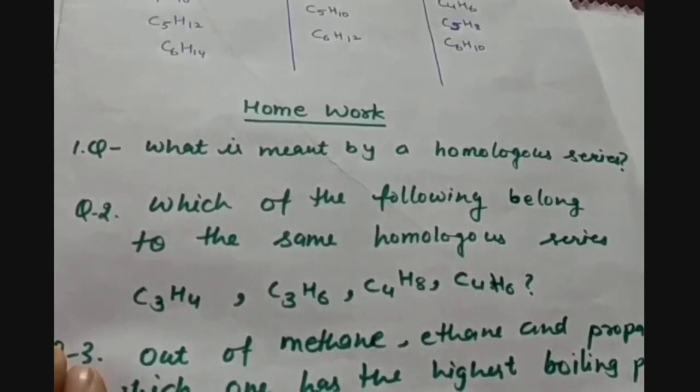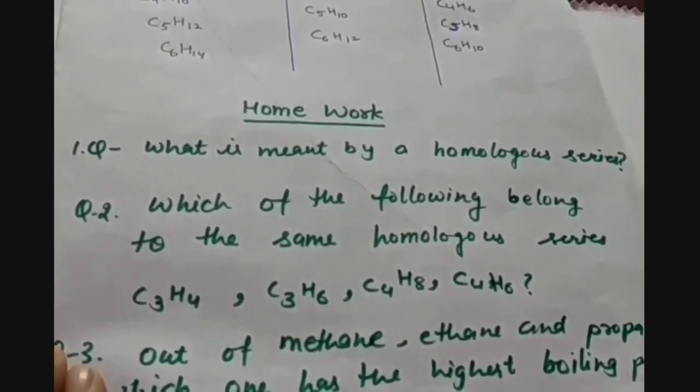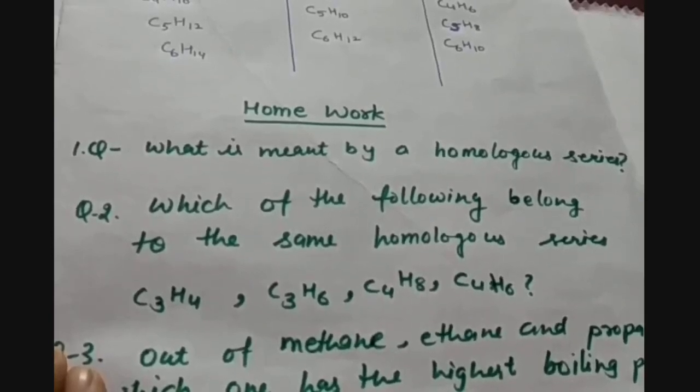C3H4, C3H6, C4H8, C4H6. So you have to identify among these 4 which belong to the same homologous series.